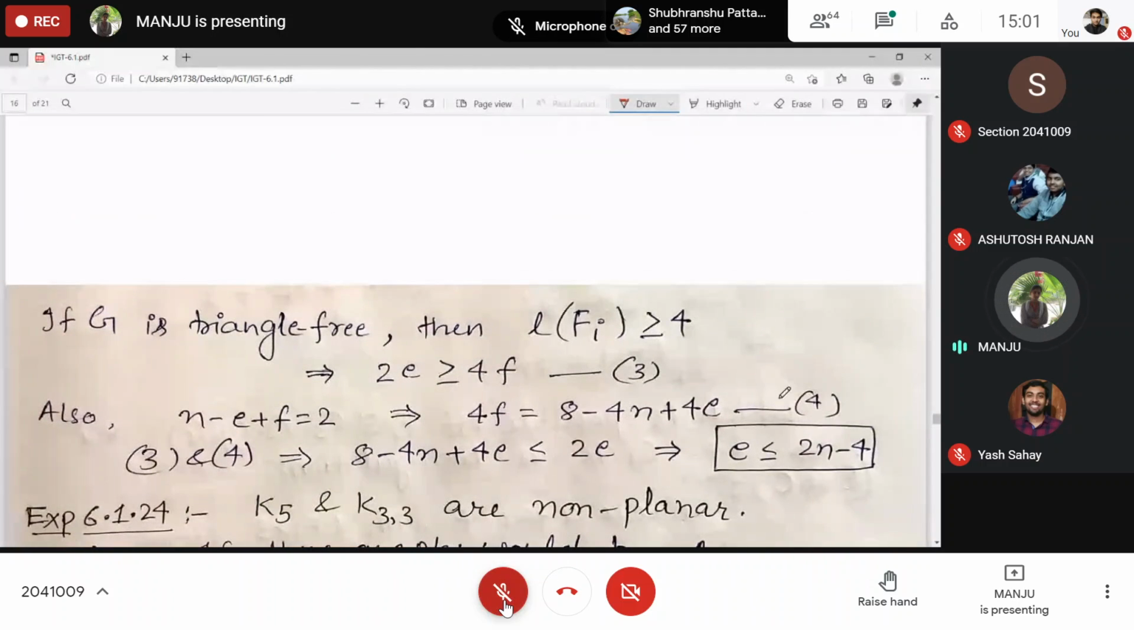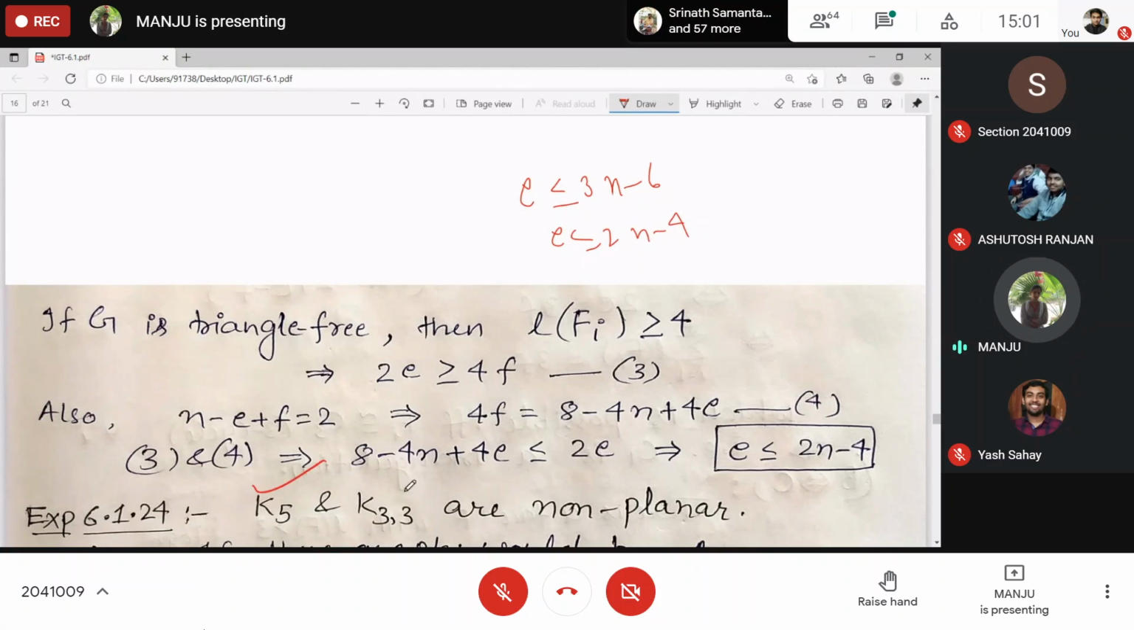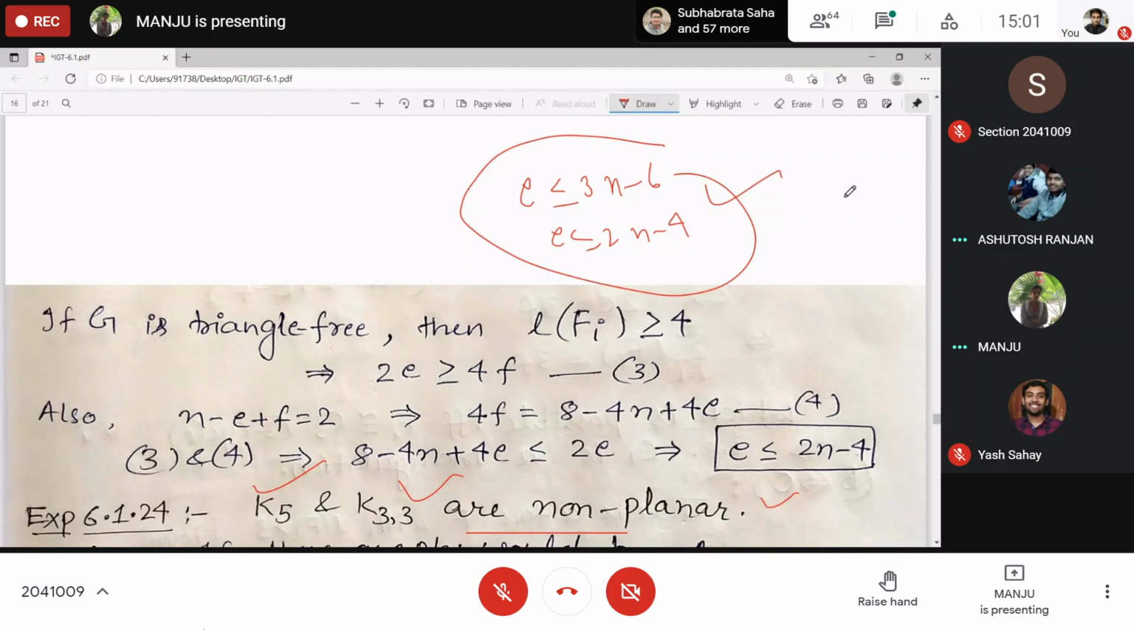On the basis of these formulas, e is at most 3n minus 6, and whenever triangle free, it is at most 2n minus 4. Try to prove K5 and K3,3 non-planar. This is your exercise. So for every planar graph, we have this one. Ma'am, again repeat. Exercise: K5 and K3,3 are non-planar. Try to prove and use this formula.